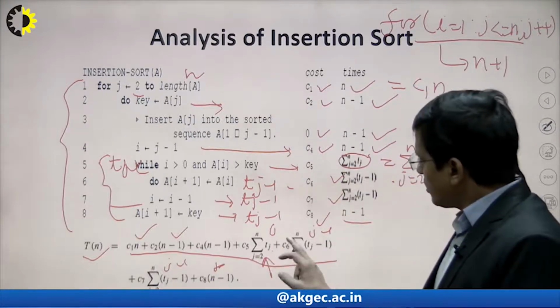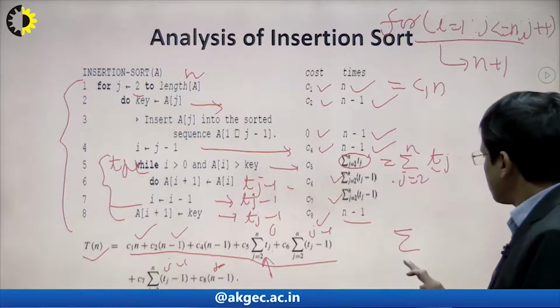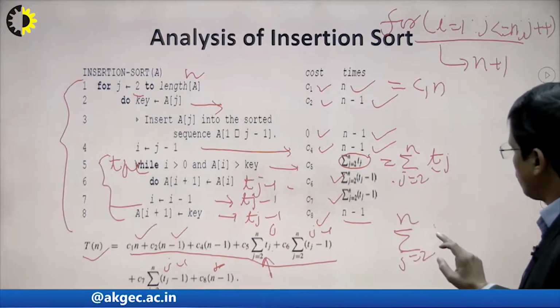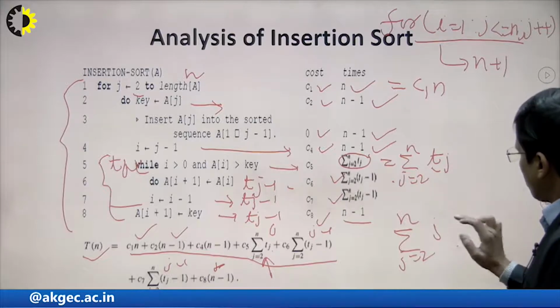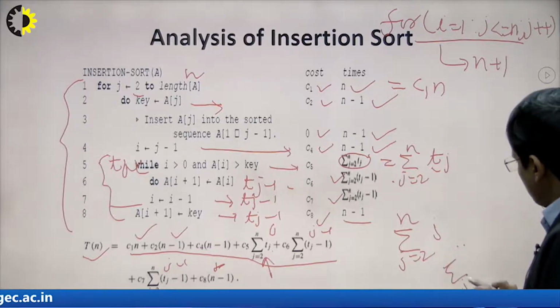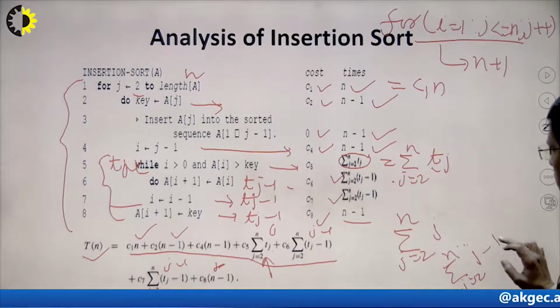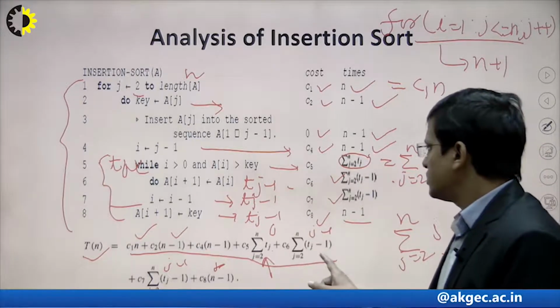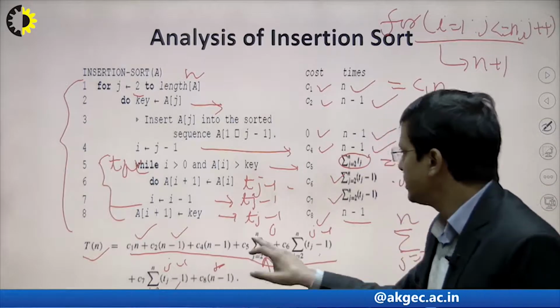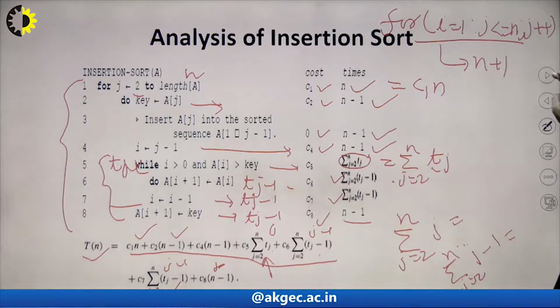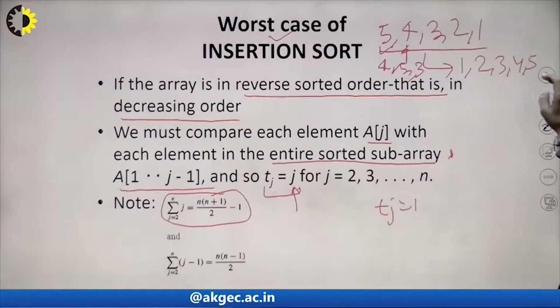So this basically means we are going to compute tj for j equal to 2 to n, that is j minus 1. Here is also j minus 1, and here is j. So we need to compute this one, right? That's why we have computed here.